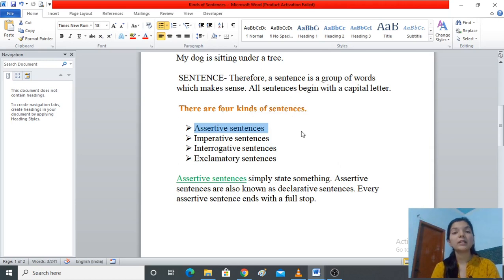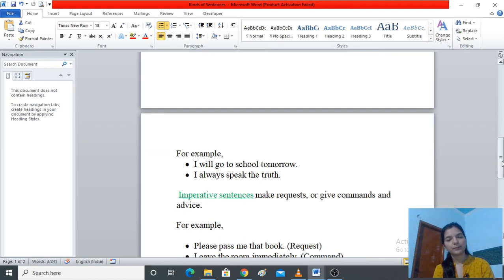The representation of an assertive sentence is that it will end with a period or a full stop at the end. For example, I will go to school tomorrow. It is a declarative sentence, right? Somebody is declaring something, like he will go to school tomorrow. So it's a statement made by someone.